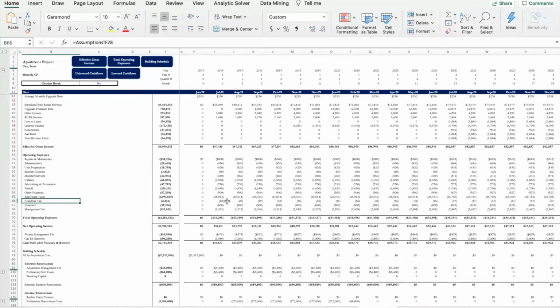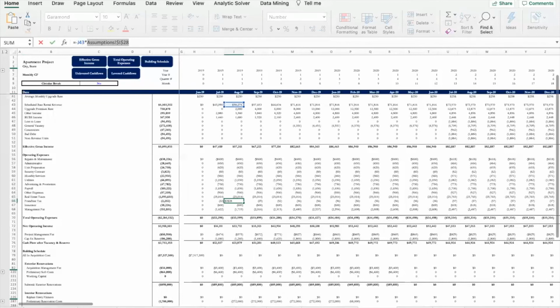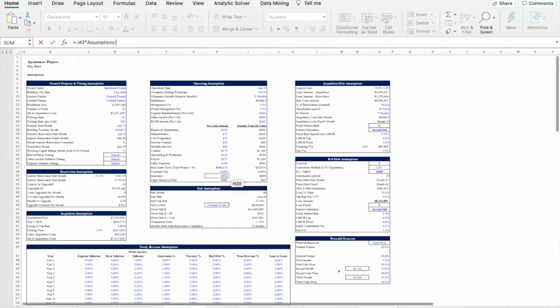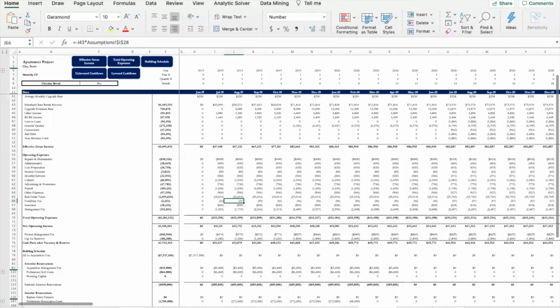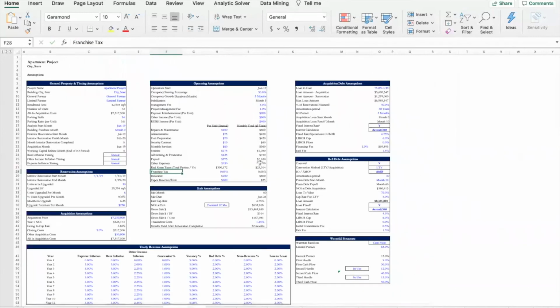And if you were to go to that section, you can see that this value is derived from the assumptions tab, cell I-28. If I were to go there, you see that I-28 is right here, and that's that 0.5% that applies to the state. And that value is derived from the cell right next to it, which is the per unit annual franchise tax cost. So that's pretty much it.